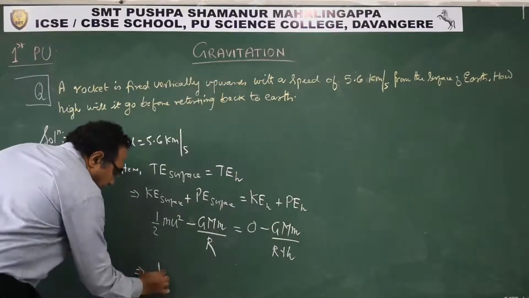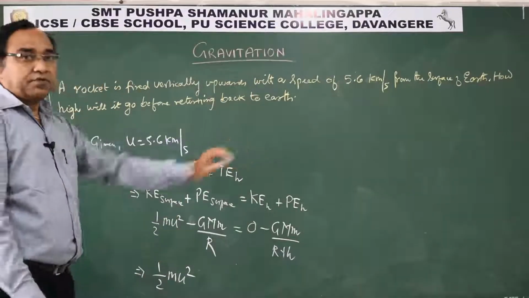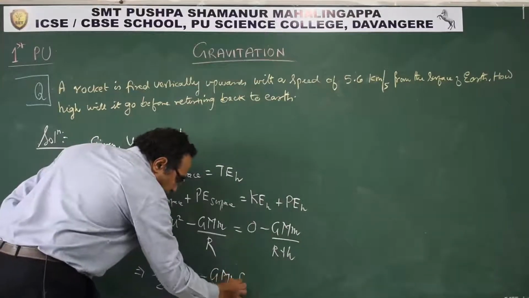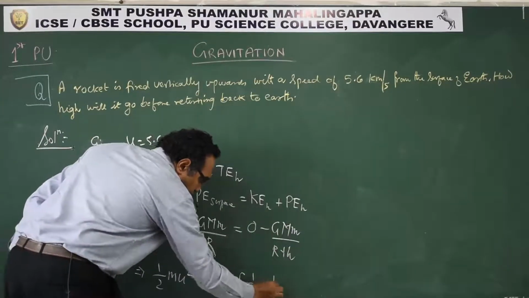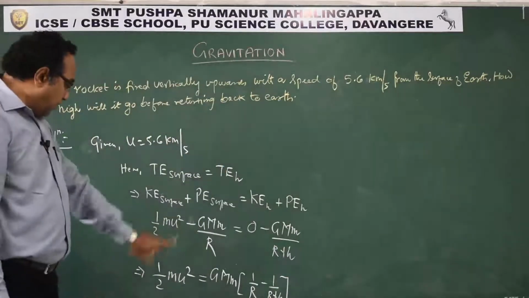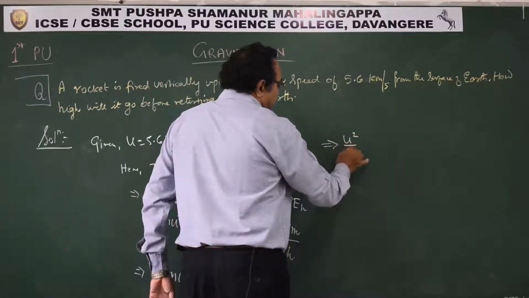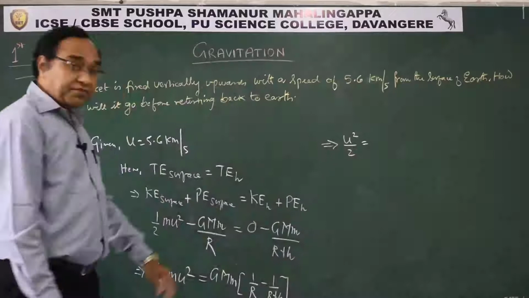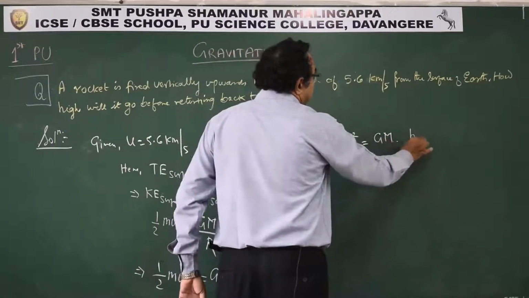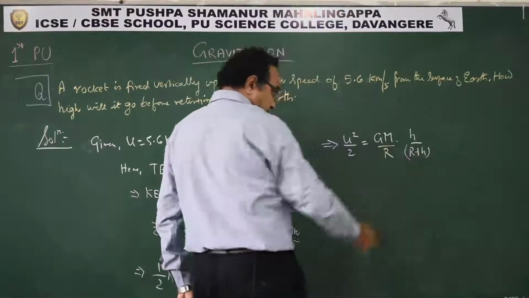This means half mu square. We can write this way, shift the other terms that side, and we can take GMm common. So I will get 1 by r minus 1 by r plus h. This is what we get. So m can be cancelled out. So what we get now? u square by 2 is equal to, because m gets cancelled out, GM and h by r plus h, and I will take here r.